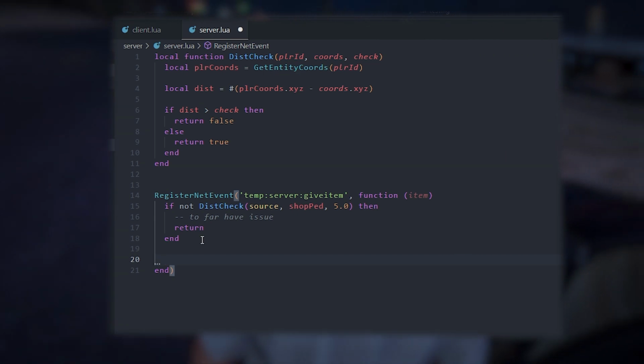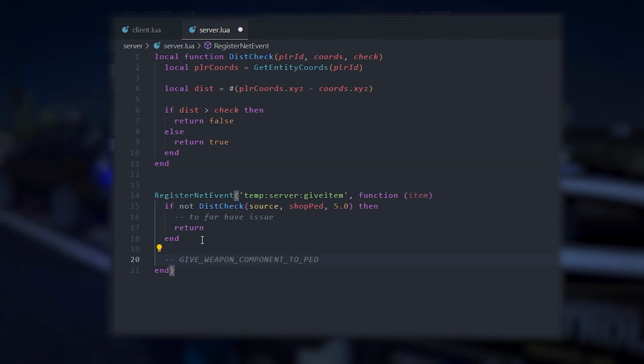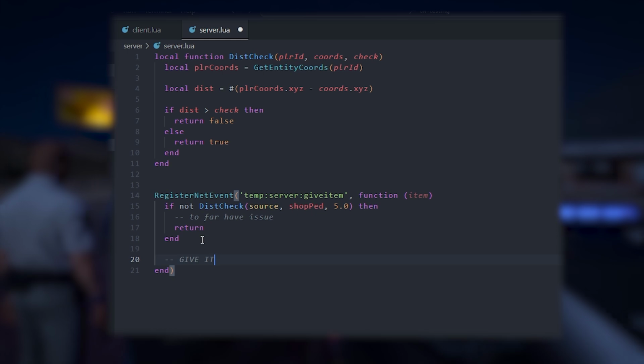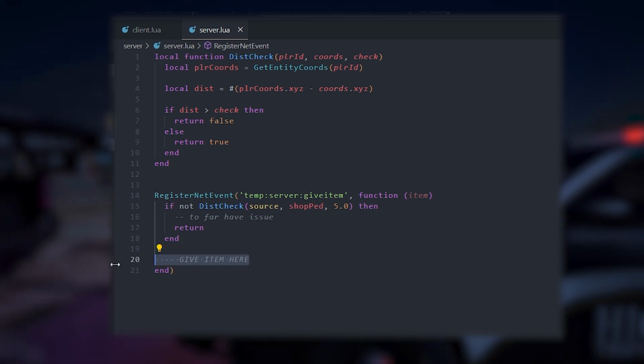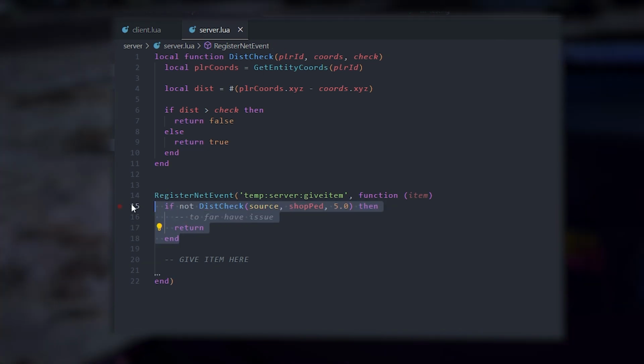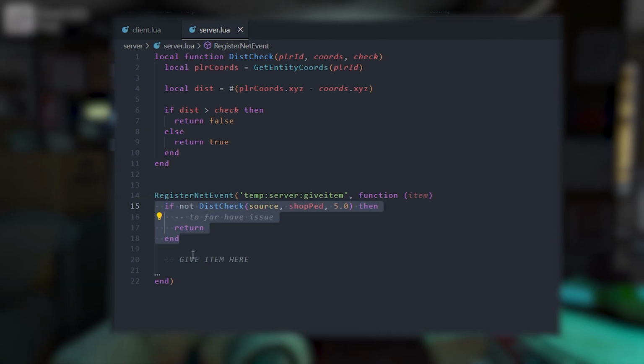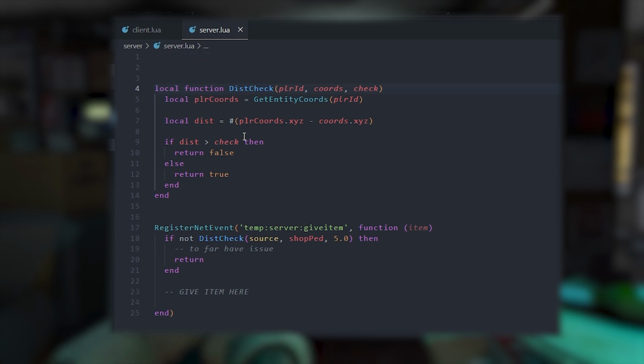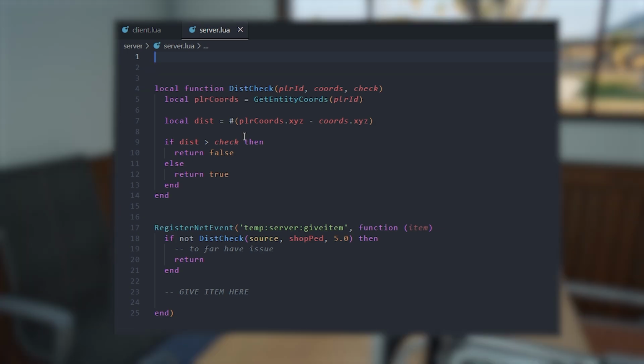So your logic for giving the item would be down here. When we do this not check, it's not going to let any of this code past it, it will actually return a value. So that's good, we want that. The next common method that I use in most of my scripts that give items, because I like to use just one give item net event, is to add as much security to it as possible.